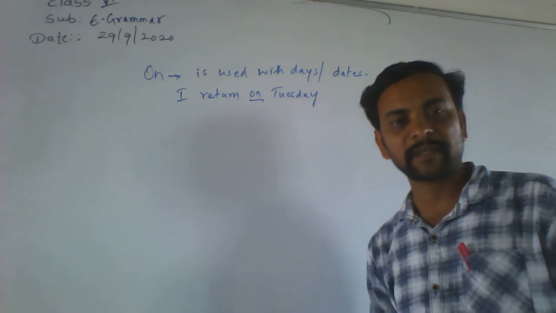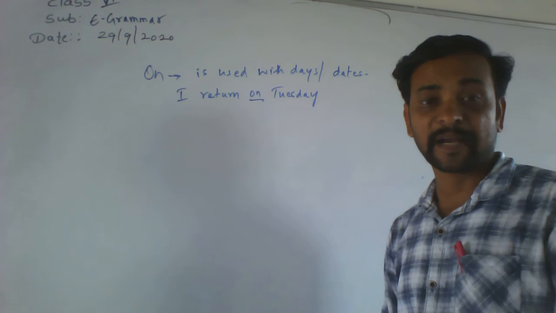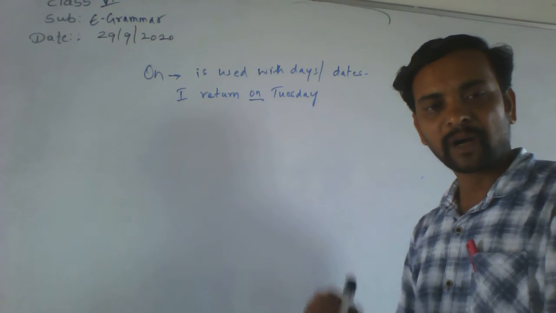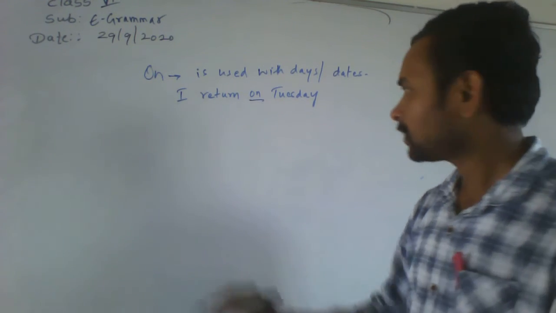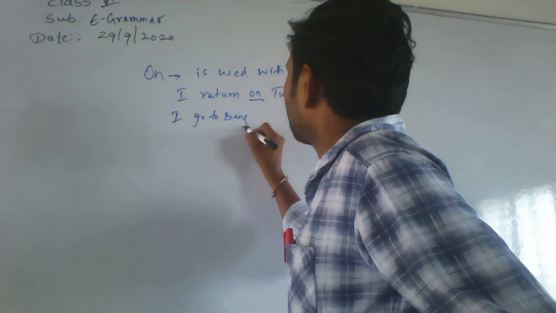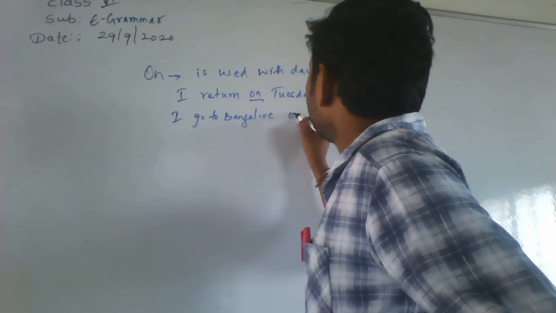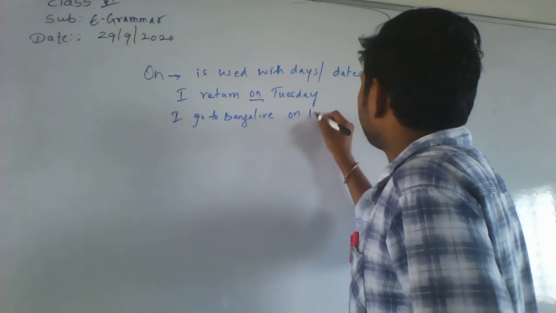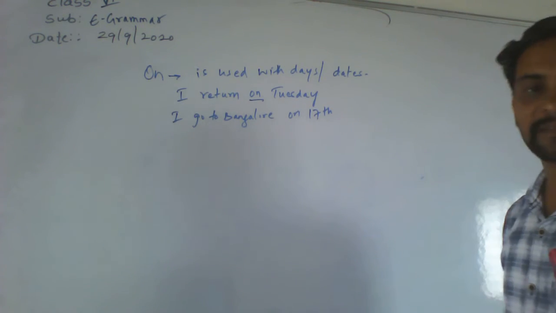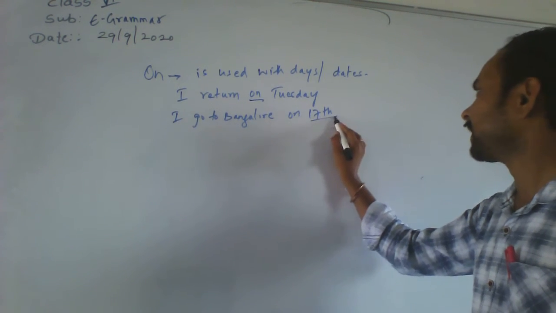ನಾ ಯಾವ ಬರ್ತೀನಿ ಅಂದ್ರೆ Tuesday ಬರ್ತೀನಿ. I return on Tuesday. I go to Bangalore on 17th. I go to Bangalore on 17th. 17th is a date.